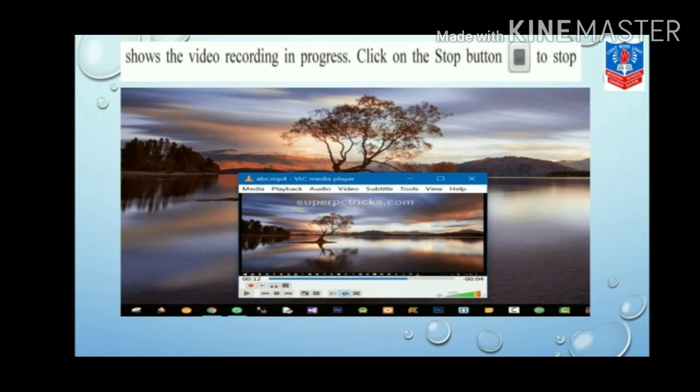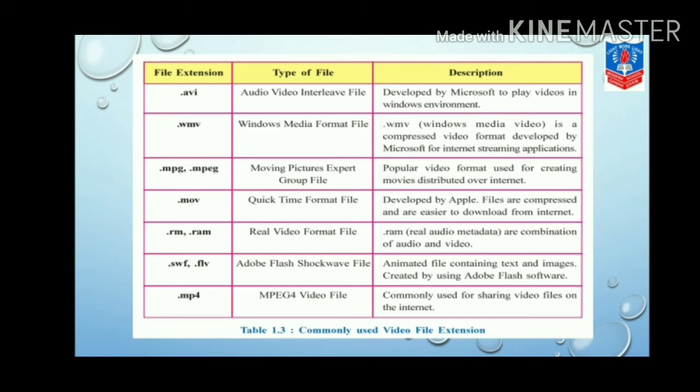Here in the image, you are seeing the different commonly used video file formats and extensions, along with their file type and description, like AVI, WMV, MPEG, .mov, .rm or RAM, SWF, MP4 and so on. Hope you understood the concept of video recording in VLC Media Player. Try it yourself, children. Along with seeing the clips on your mobile or laptop, please have your book open with you, children. Go through according to that. Thank you.